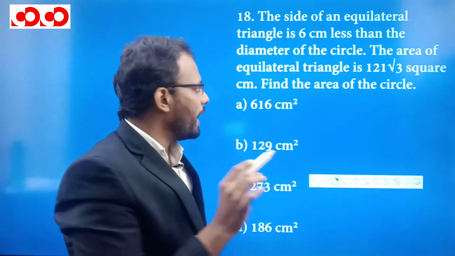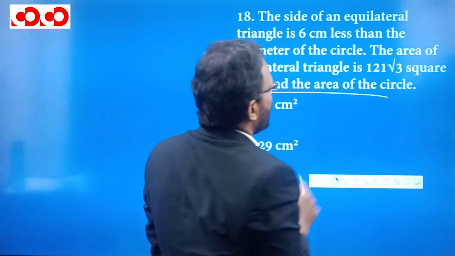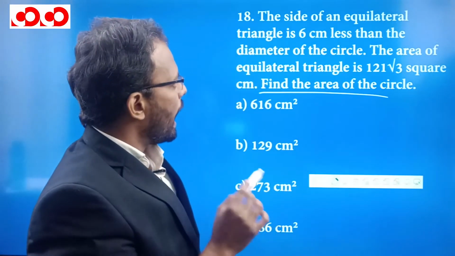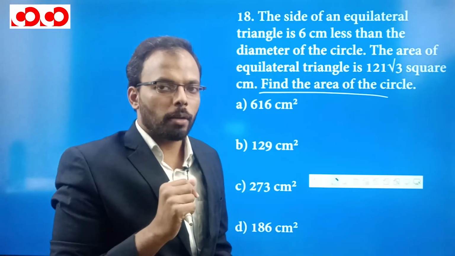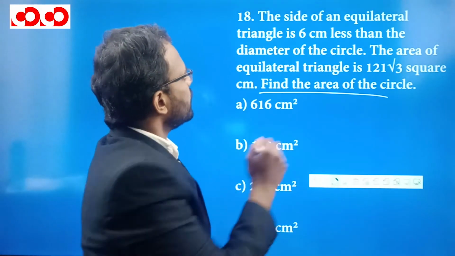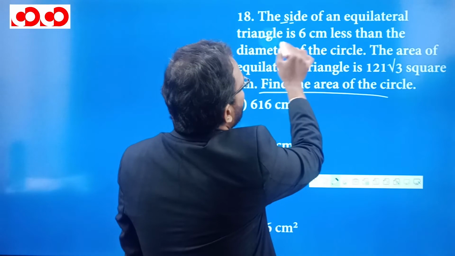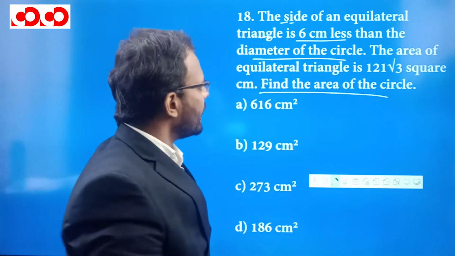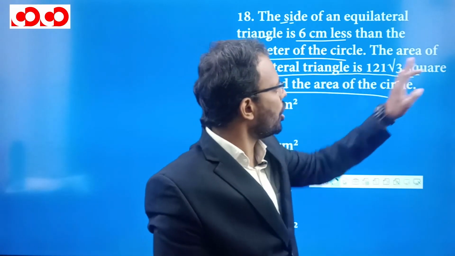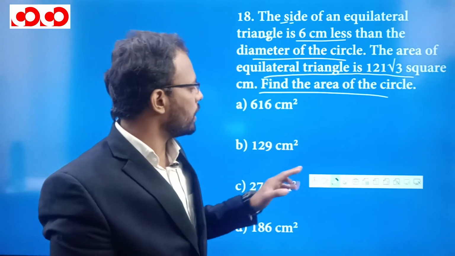So what we have to find here is the area of the circle, and we need the radius for finding the area of a circle, but we are not given the radius. It is mentioned that the side of an equilateral triangle is 6 centimeters less than the diameter of the circle, and the second thing given is the area of the equilateral triangle.